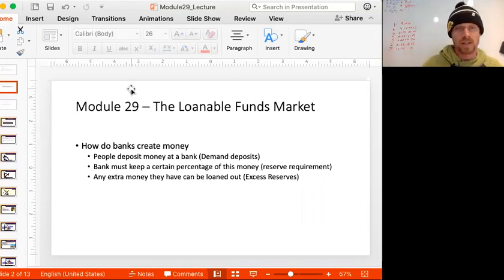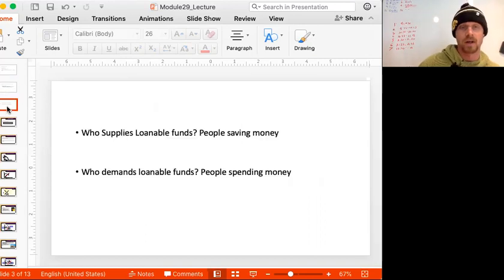Based on how much you deposit, banks have to keep a certain percentage of this money. We call this the reserve requirement. The percentage of money they have to keep is called their required reserves. Any extra money that they have can be loaned out. We call this excess reserves, and this is how banks make money. They make loans on their excess reserves.